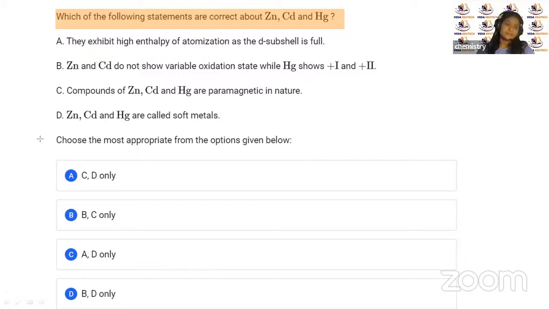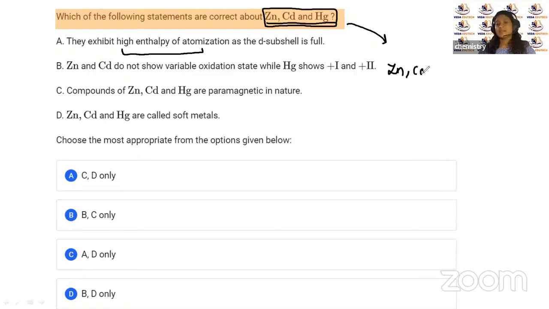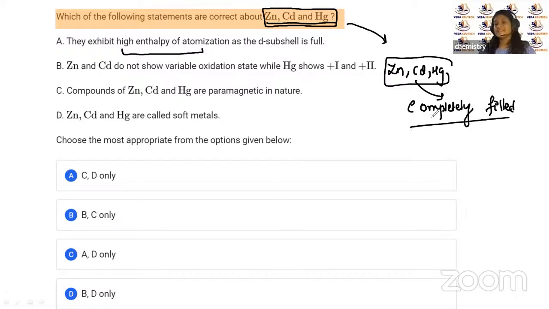Okay, children. So it is asking that certain things are given to us about zinc, cadmium and mercury, and you have to find out which of the following statements are correct. It is talking about the high enthalpy of atomization. We know that about these three elements, zinc, cadmium and mercury, their outermost shell is completely filled. And we know that when it is completely filled, the enthalpy of atomization is low. That's why this statement is wrong.